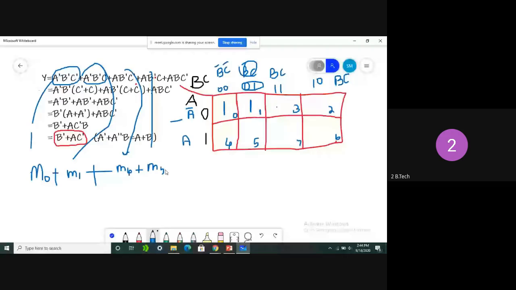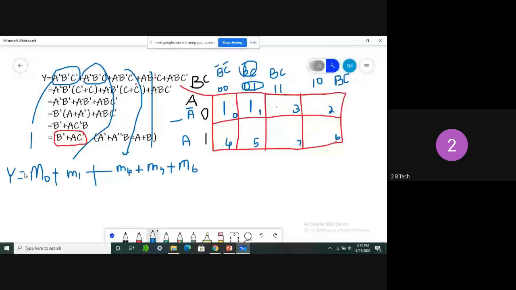So in some of the exams, instead of a truth table, it may also be given like this. He will give it in terms of min terms. So Y is given like this. This is one way of asking. Y is given as Y equals M0 plus M1 plus M4 plus M5 plus M6. Now simplify and find the expression for Y. So you may also get a question like that.